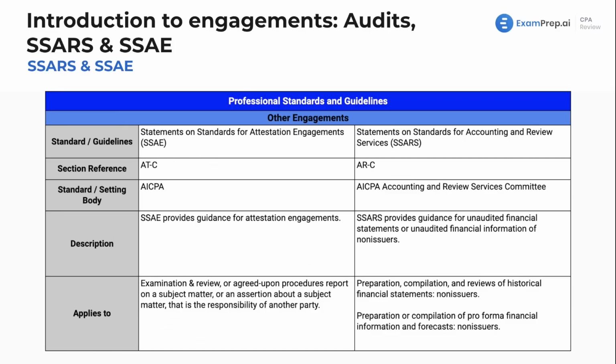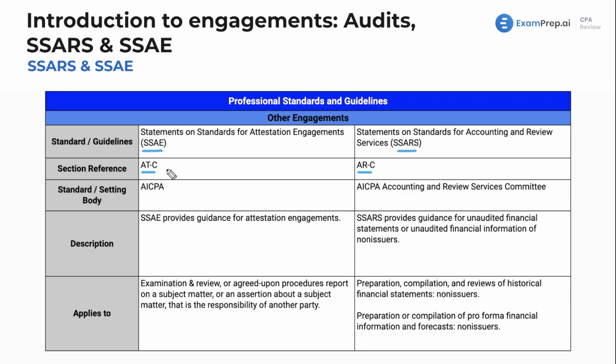Diving into SARS and SSAE, we've got a nice concise graphic chart here where we're going to see it broken down between SSAE and SARS: statements on standards for accounting and review, and then attestation standards. What I want to draw your attention to here is the section reference. You may have seen terminology that looks like this, and this is in reference to the AICPA creating their authoritative literature, their documents on how you conduct engagements for attestation and for review. You've got other ones, which we won't get into because that's not relevant for our discussion here. But we've got all these different sections in the authoritative literature, which you're going to have to see when you do your authoritative literature lookup questions.